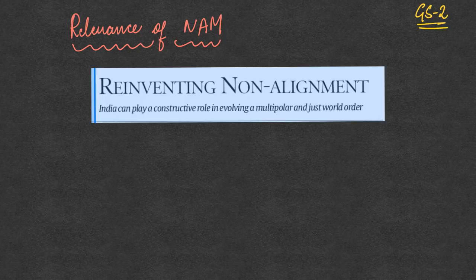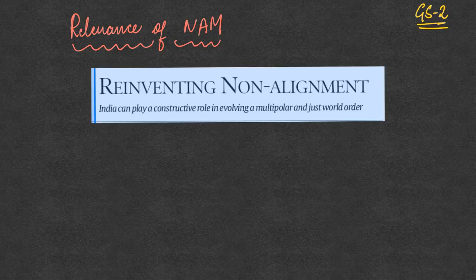And what is most important for these countries at that time was to focus on the various problems and the challenges that the newly independent countries were facing. So that is why they remained in the third category, which was the non-alignment movement, or the NAM, which said that they will not belong to either of the two blocs.